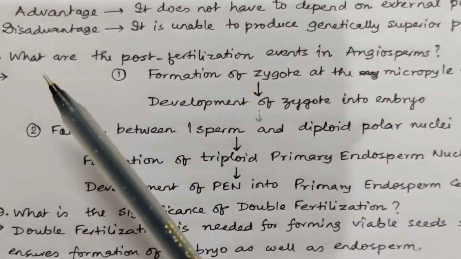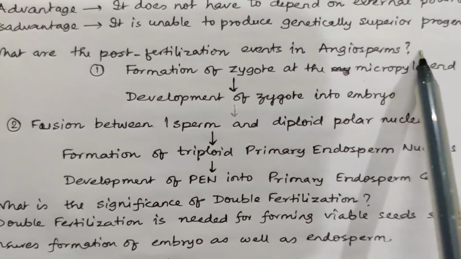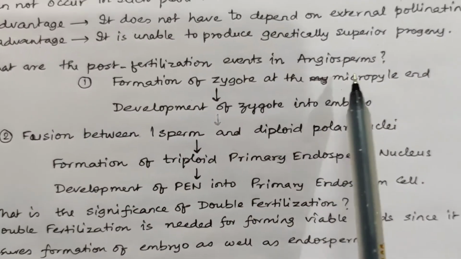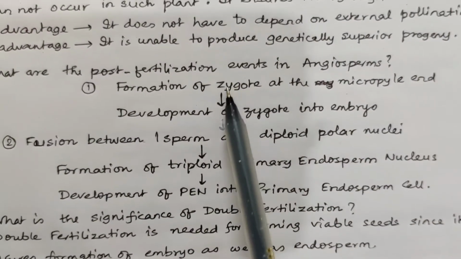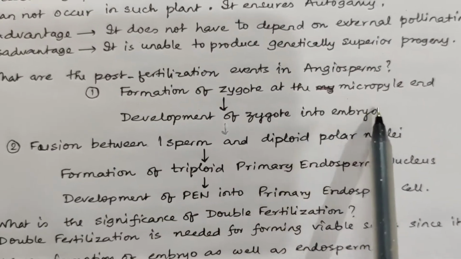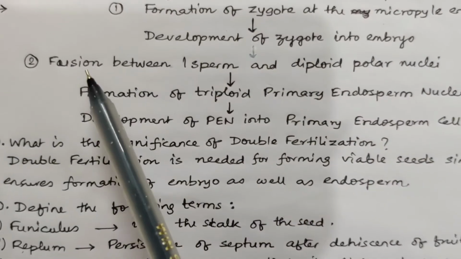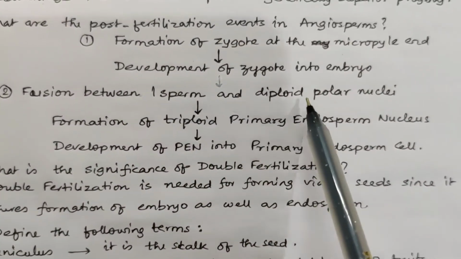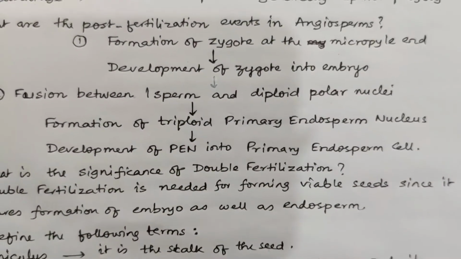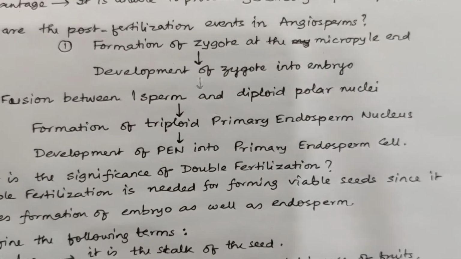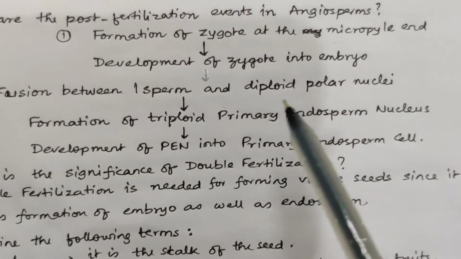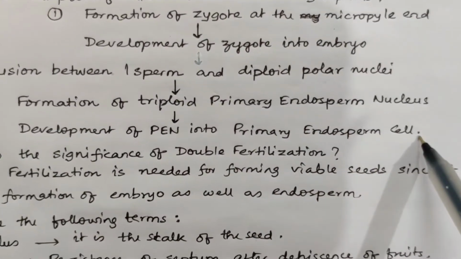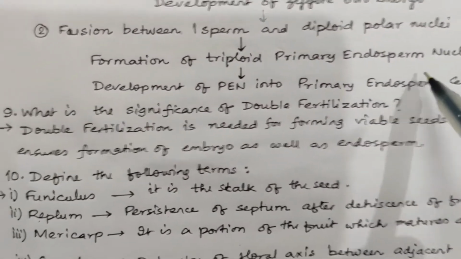Next is, what are the post-fertilization events in angiosperms? Number 1, formation of zygote at the micropylar end, which results into development of zygote into embryo. Number 2 is fusion between one sperm cell and diploid polar nuclei to form a triploid primary endosperm nucleus, PEN, which finally develops into primary endosperm cell, that is PEC.